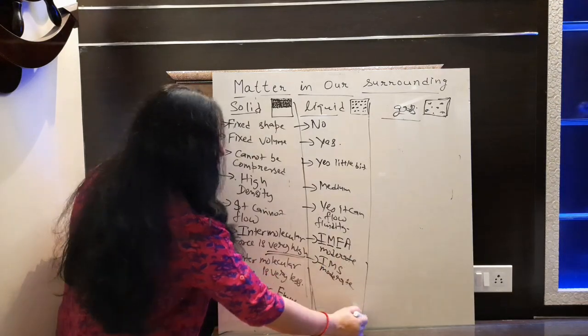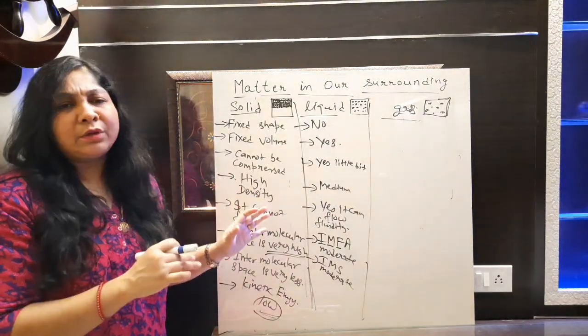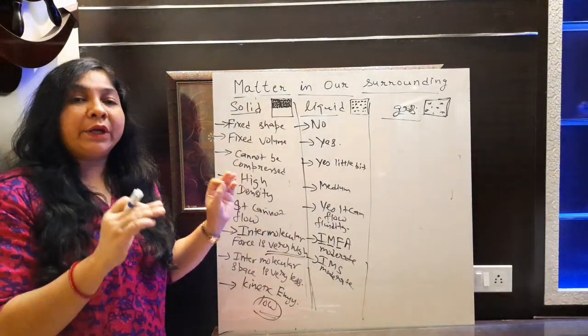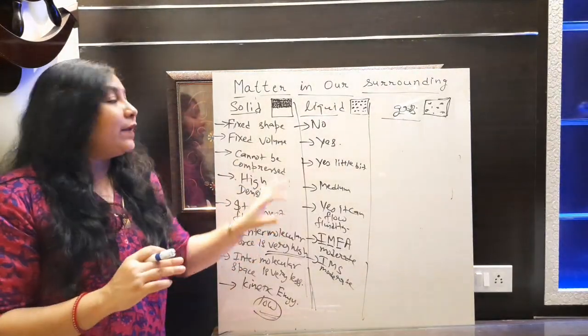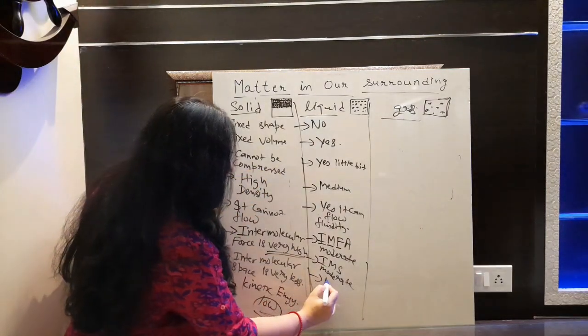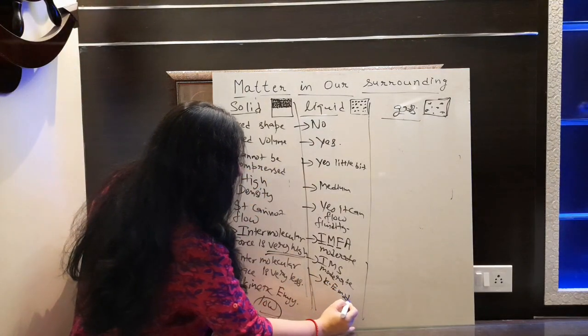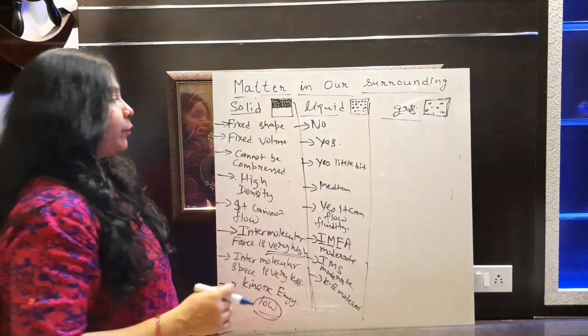And what about kinetic energy? यहाँ पर तो particles was moving but very slow rate. So because of the very slow rate of motion of particles, the kinetic energy's value is very low. If here particles are moving with moderate rate, then kinetic energy will be what? Here moderate means to say थोड़ा सा इससे ज़्यादा kinetic energy यहाँ पर आपको मिलेगा.